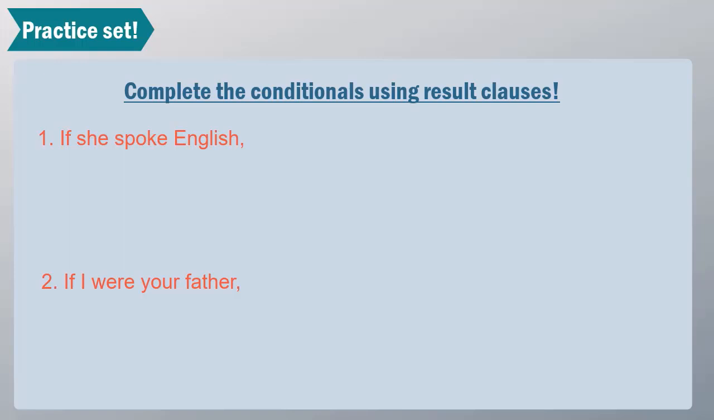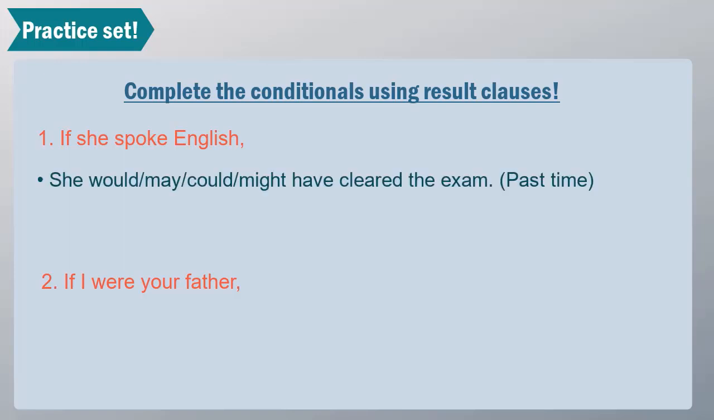Let's figure out together. If she spoke English, she would have cleared the exam in the past. Something would have happened in the past if this was the case in the present. We can use modal auxiliary verbs too. She could have cleared the exam. She might have cleared the exam if she spoke English, which is not the case. She does not speak English, right? And because of which, she did not clear the exam.